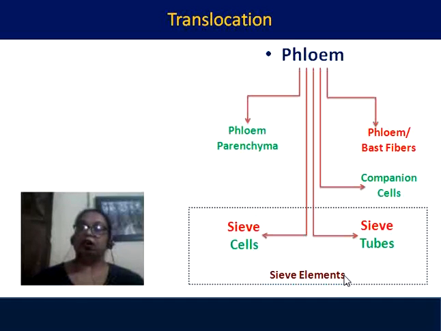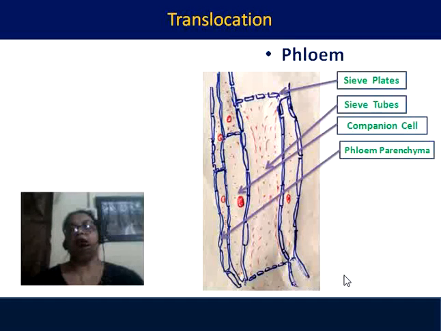Companion cells and phloem parenchyma, these three cells are living, whereas in xylem, three cells were non-living and only one type of cell was living. Here, phloem fibers or bast fibers are non-living cells.